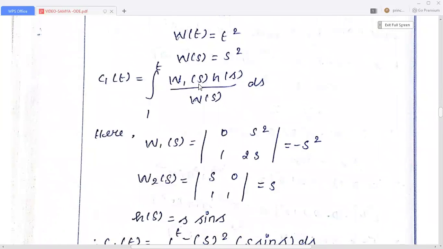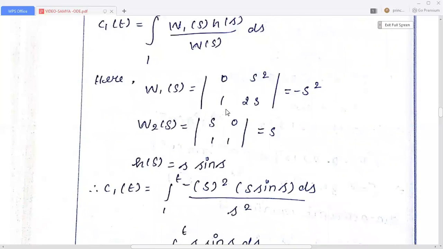This can be substituted in c1(t). So c1(t) equals the integral from 1 to t. The lower limit is 1, the upper limit is t. So this is the integral from 1 to t of W1(s) h(s) divided by W(s) ds.